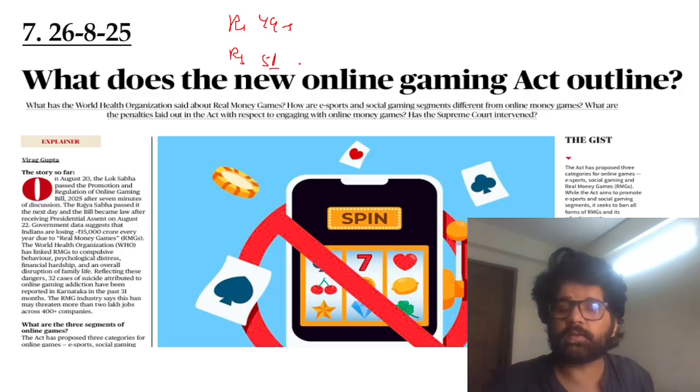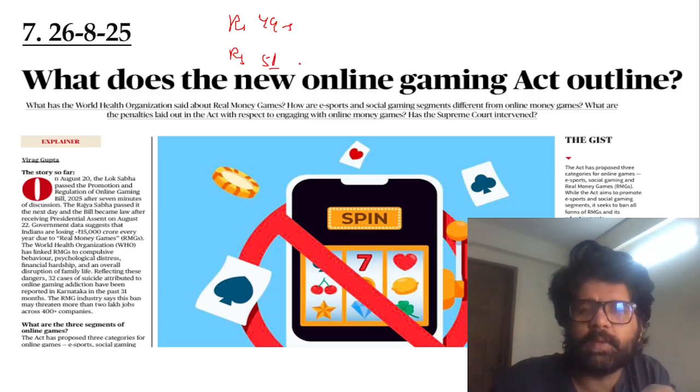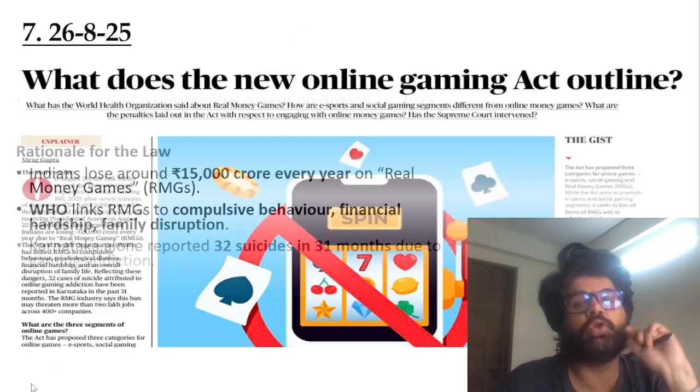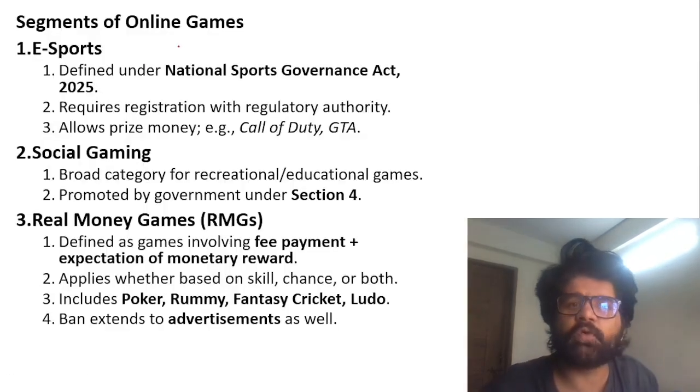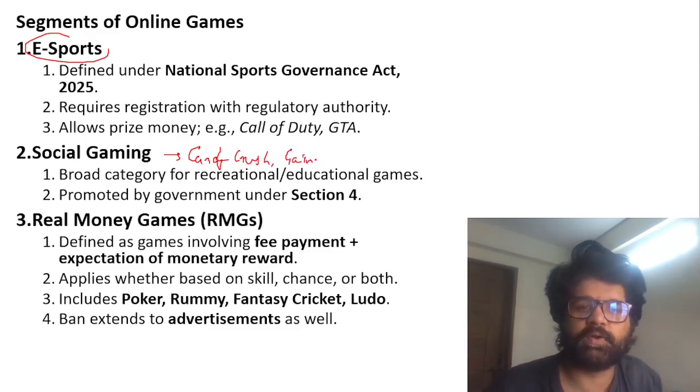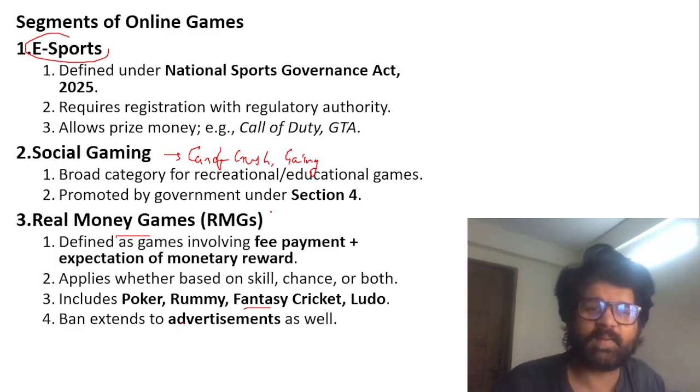But now, the government has banned these online games, but this is not as straightforward. There are three segments of online games that you have to understand, and you also have to understand which one the government has banned. Three types of online games: e-sport, like Call of Duty and all these things; social gaming, Candy Crush, Ludo; and the third one, real money games: poker, rummy, fantasy cricket, and Dream 11.